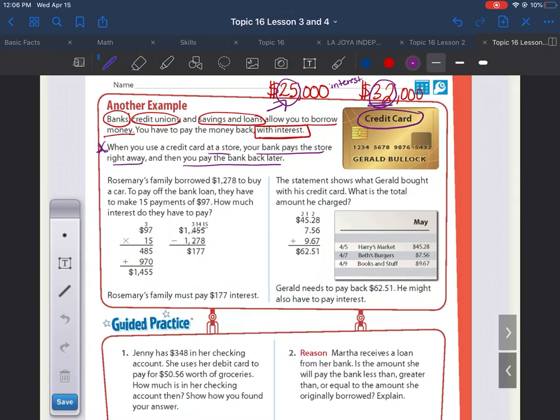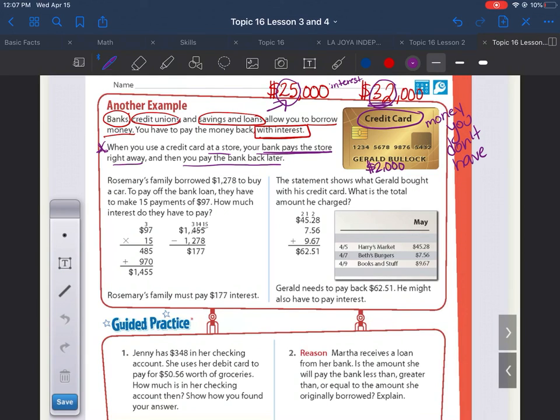So this is when we're talking about credit cards, and there's a credit card right here. So a credit card is money that you do not have. So sometimes in that credit card, you have, for example, let's say $2,000. That money, you do not have it. But what happens is that the bank is going to pay the store.